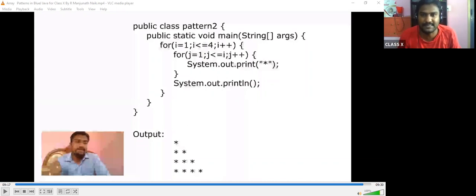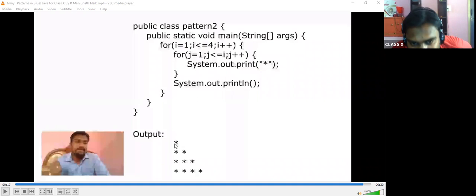ICSE, 4 alphabets are there. First time, the first alphabet will print, first loop. Second time, 2 alphabets will print, IC. Third time, 3 alphabets will print, ICS. Fourth time, it will print ICSE. And the fifth time, it will not print because we have given the condition till 4. So it will terminate from the loop.